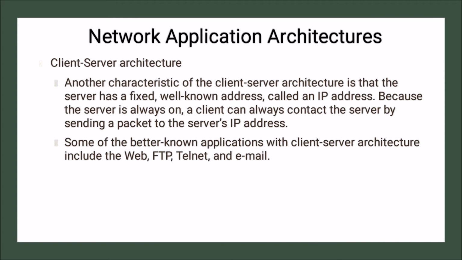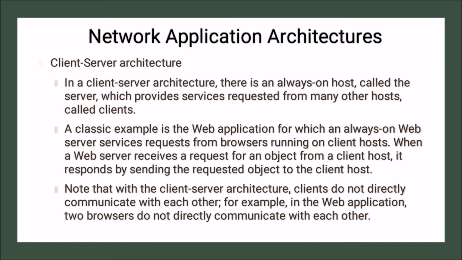Now let us discuss it. In a client server architecture, there is an always on host called the server, as we see in the diagram, which provides service requested from many other hosts called clients. A classic example is the web application, in which an always on web server services requests from browsers running on client hosts.